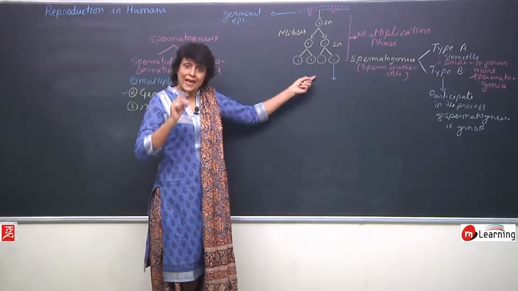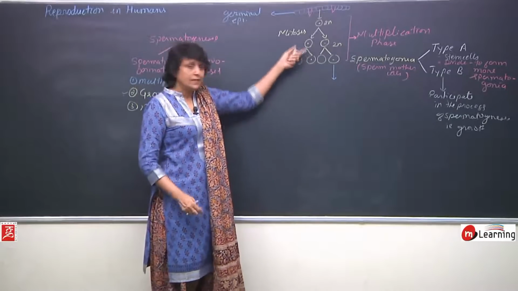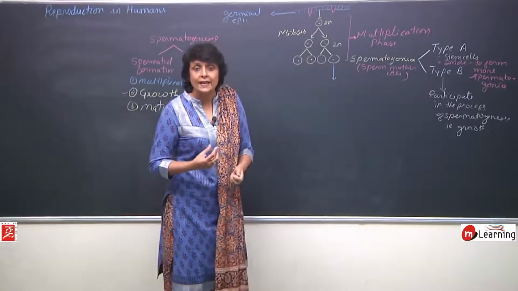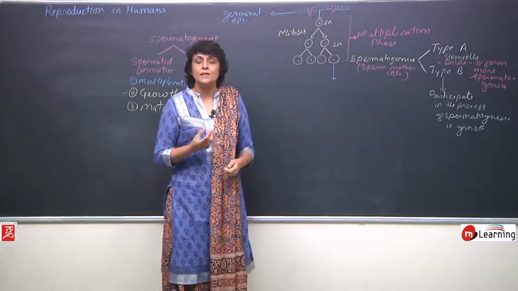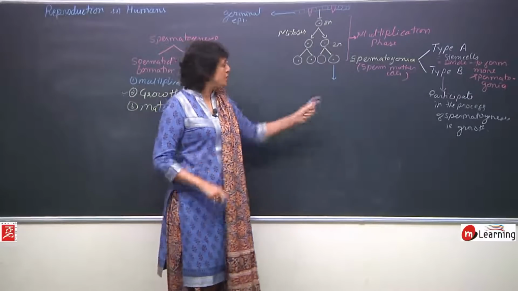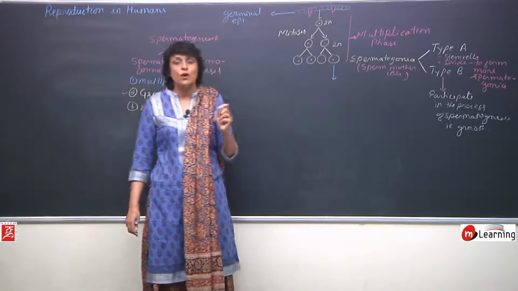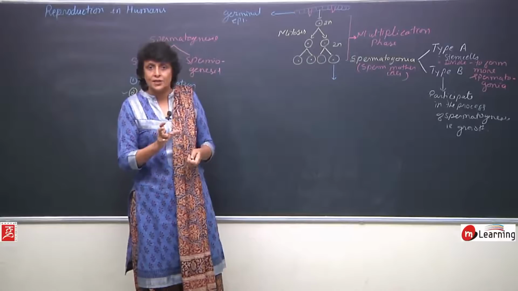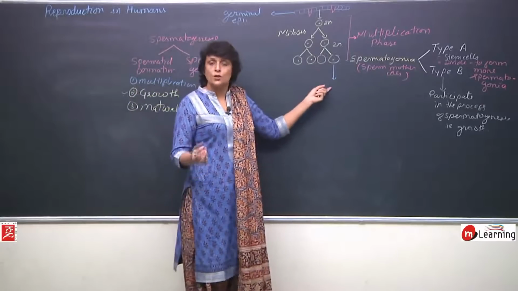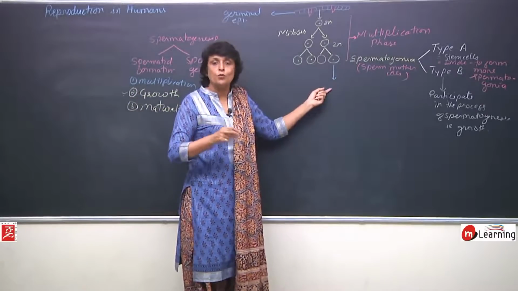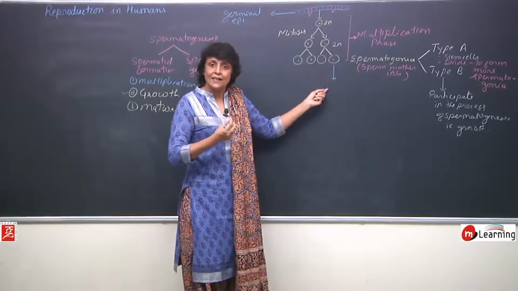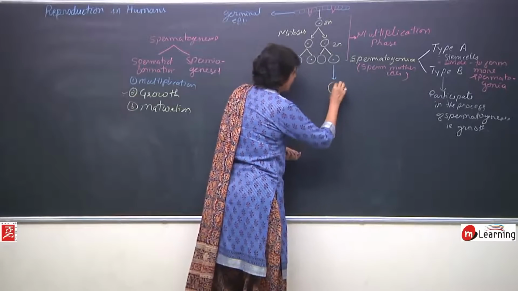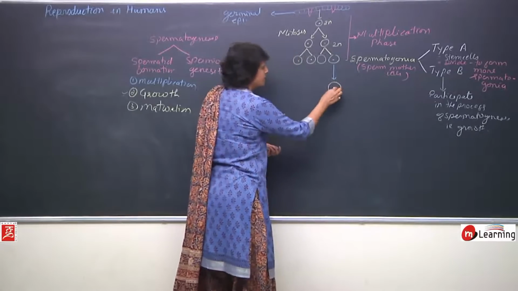In case of egg formation, the stages are going to remain the same, but in growth of an egg, normally the size of the egg increases because of yolk accumulation. In case of sperms, there is no yolk. So the size is just doubled or maybe 4 times, not much, because there is no yolk formation. Only accumulation of proteins and RNA is required. So here it increases in size but not that much, like double.